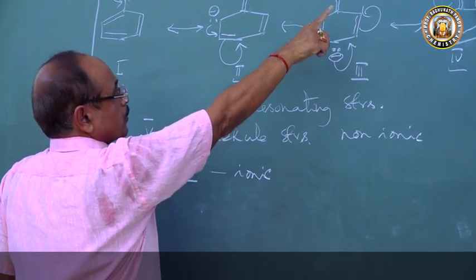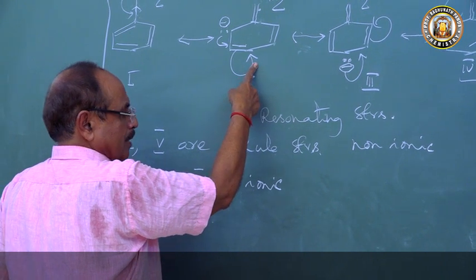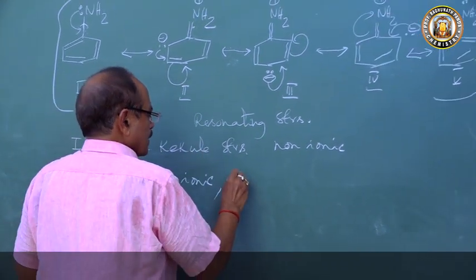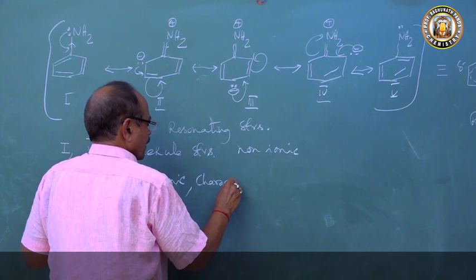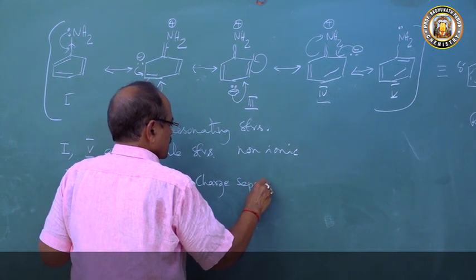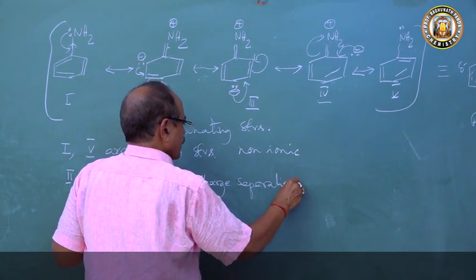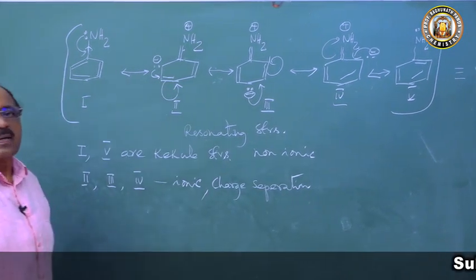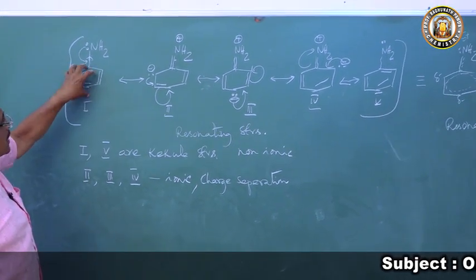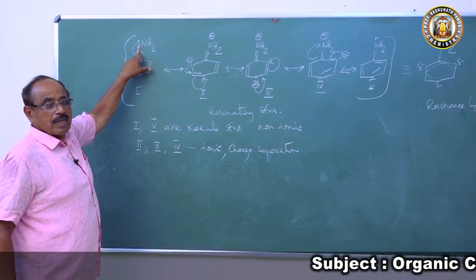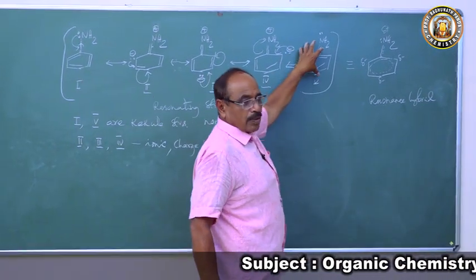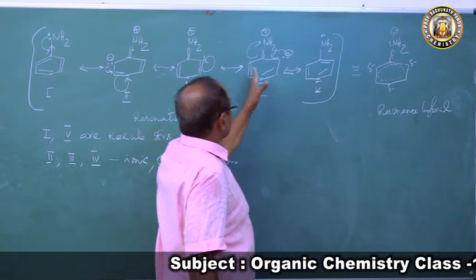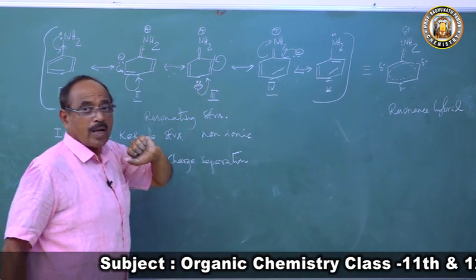They are ionic, with a positive charge at the nitrogen atom and a negative charge in the benzene nucleus, and there is a charge separation. So they will contribute toward the property of the molecule. When you look at this structure, it can donate a pair of electrons. But when you look at structure 2, structure 3, structure 4, what do they do?